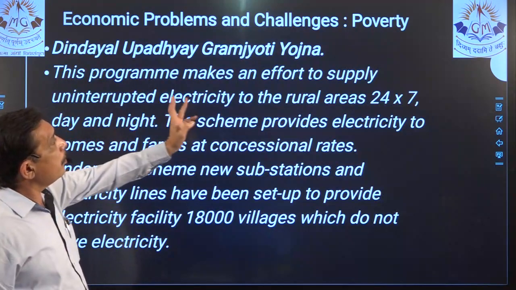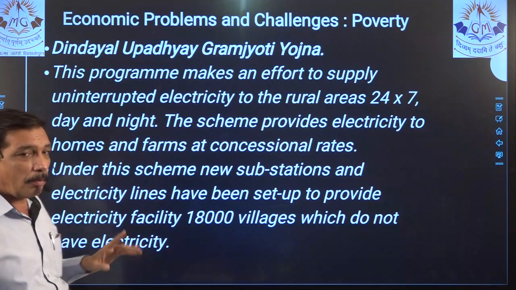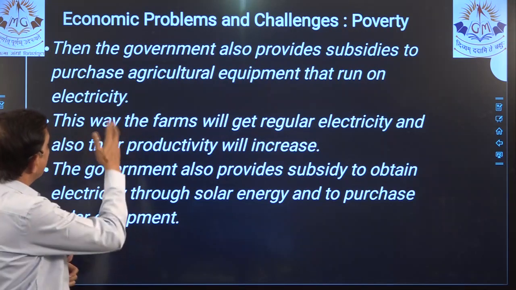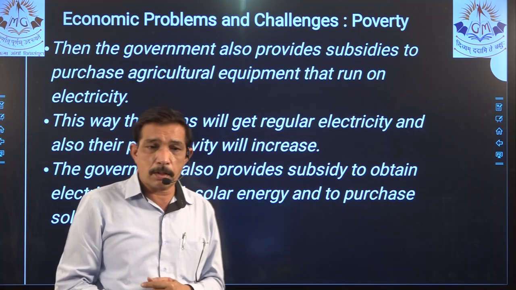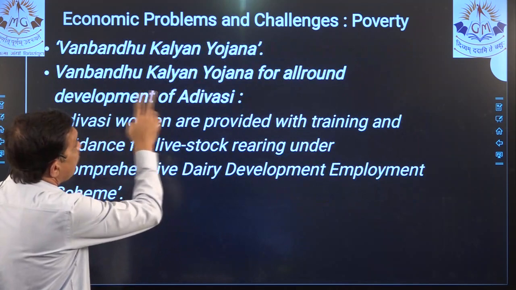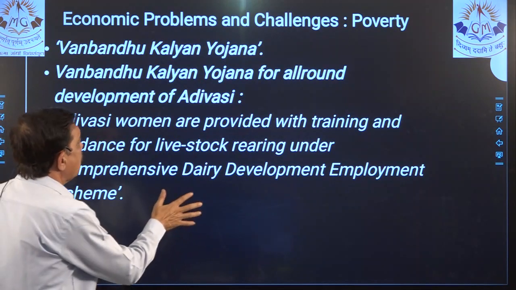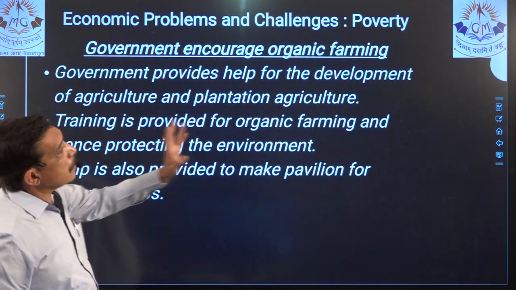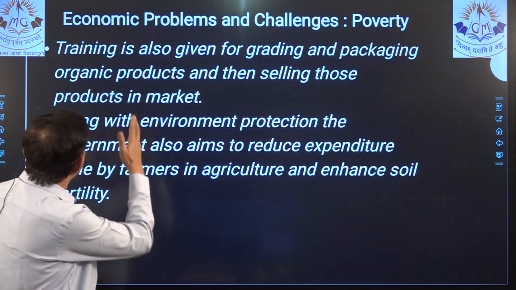Next, Deen Dayal Upadhyay Gram Jyoti Yojana. It's not that big, but then it is having 2 big points. So 3 big points, right? So this can be included in 2 marks question. Then Van Bandhu Kalyan Yojana. Again, this one is 2 marks also, because not much is given. Only this much is there. It encourages organic farming, right? This is it. 1, 2, 3 points, 5, 6.